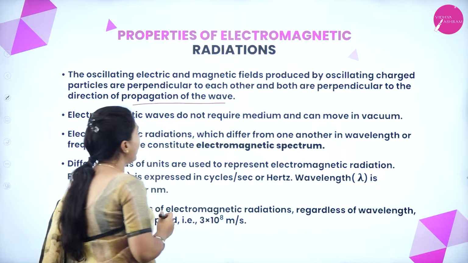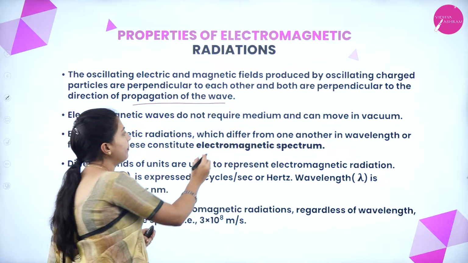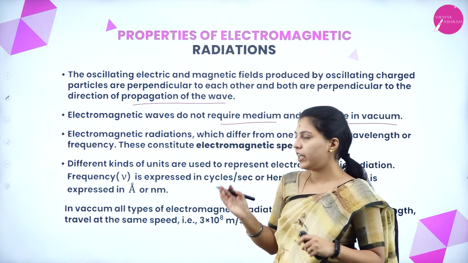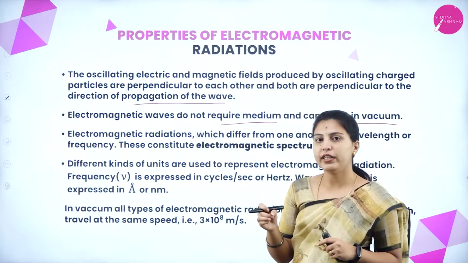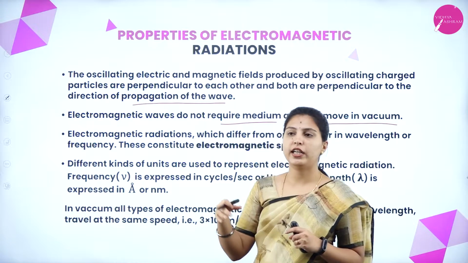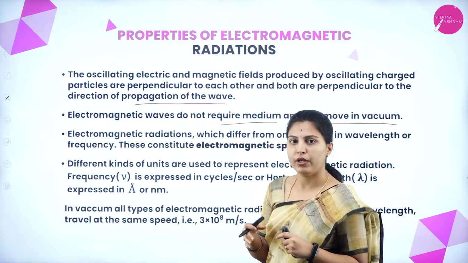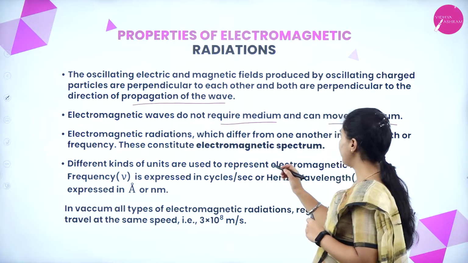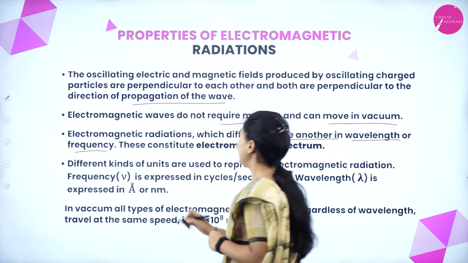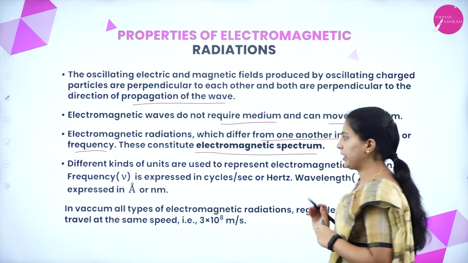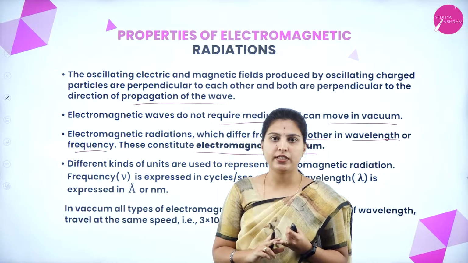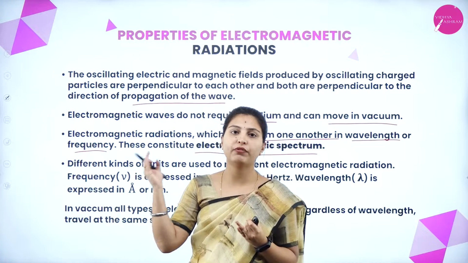The electromagnetic waves do not require a medium and can move in vacuum. So electromagnetic radiation doesn't need any medium and it will travel in vacuum. We have seen in the last slide that in vacuum all the electromagnetic radiation have the same velocity. Electromagnetic radiations differ from one another in wavelength or frequency. These constitute the electromagnetic spectrum. Electromagnetic radiation having different wavelength and different frequency, one differs from another.